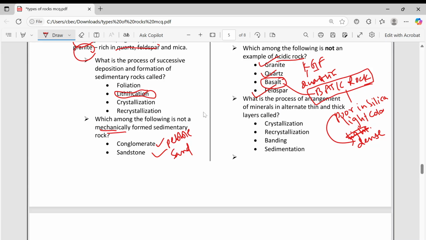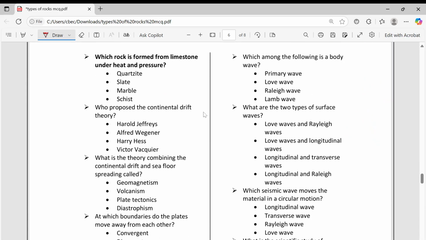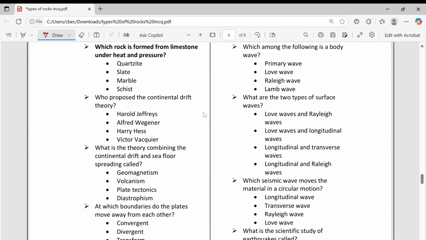Next, what is the process of arrangement of minerals in alternate thin and thick layers called? There is a thin layer, a thick layer. Okay, this is banding. Next, which rock is formed from limestone under heat and pressure? When heat and pressure are applied, marble comes from limestone. Okay, this is metamorphic. Limestone is sedimentary.